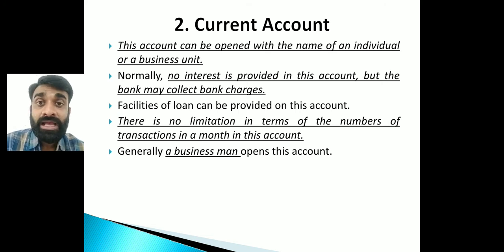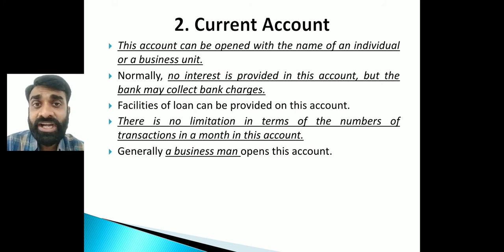And yes, the facility of a loan will be provided. Businessmen, for the expansion of the business, for the growth of a business, for any purpose, can get a loan very easily against the current account. And as I said, generally a businessman is going to open the account.